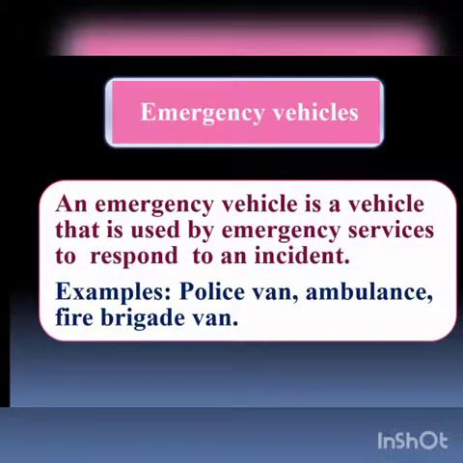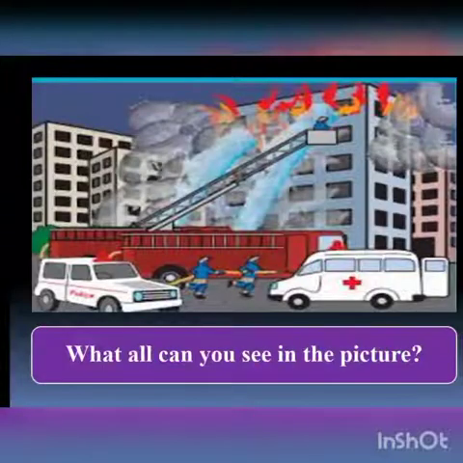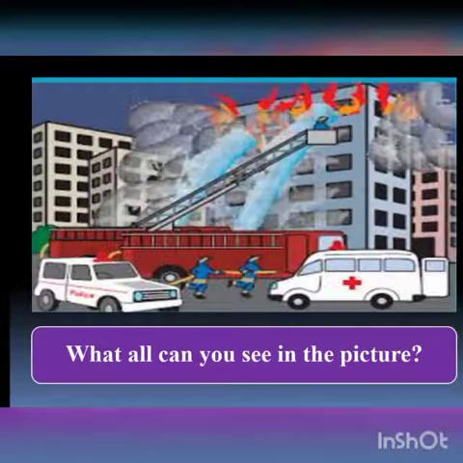Children, let us understand what are emergency vehicles. An emergency vehicle is a vehicle that is used by emergency services to respond to an incident. Examples: police van, ambulance, fire brigade van. Students, look at the picture very carefully and write the answers.